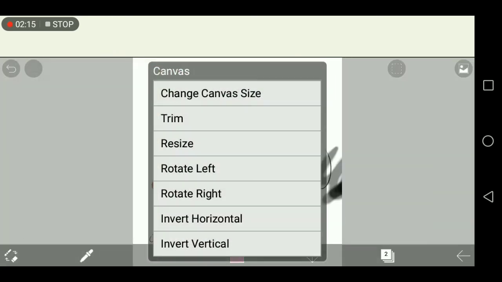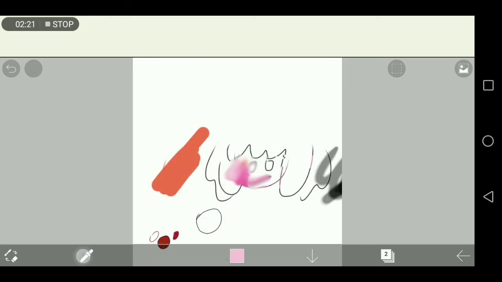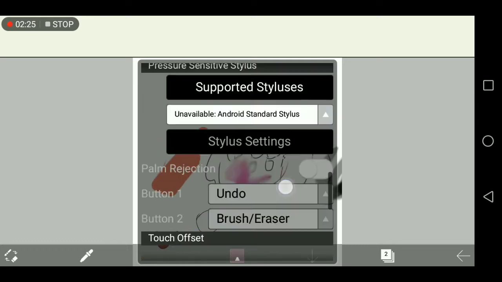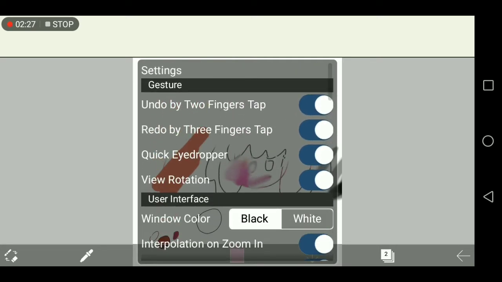Next is the canvas, and it just changes the canvas size, trims, it rotates, all of that. Next is the settings. Now the settings is where you can further customize the app to however you want.